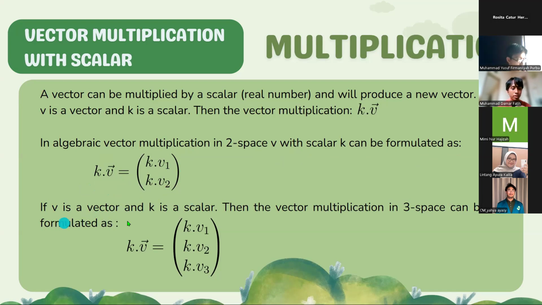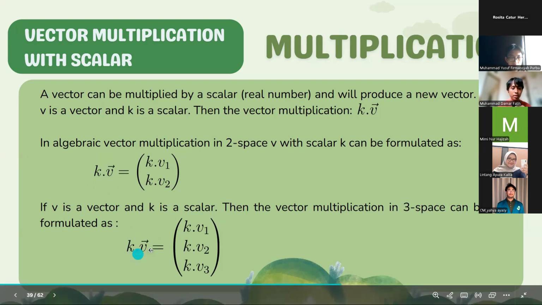If V is a vector and K is a scalar, then the vector multiplication in three space can be formulated as scalar K times vector V is equal to K times V1, K times V2, K times V3.